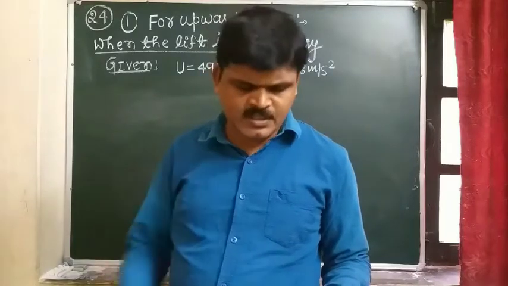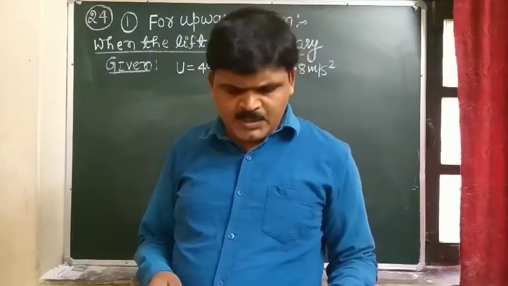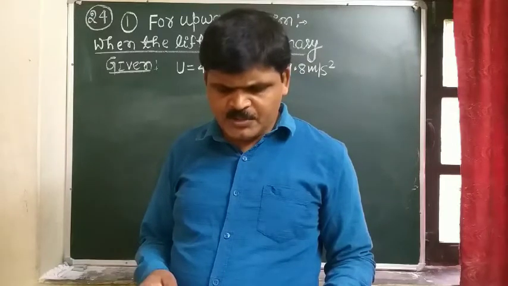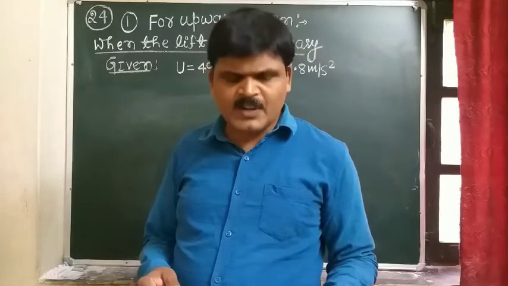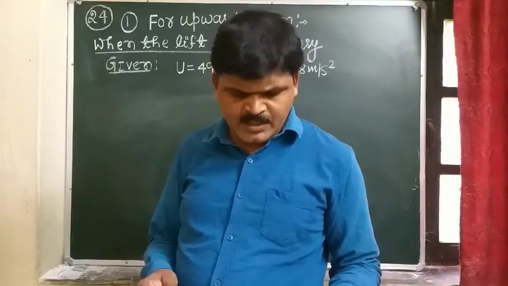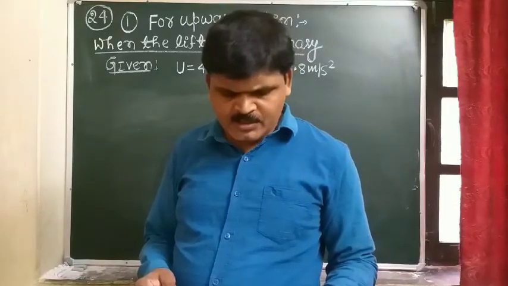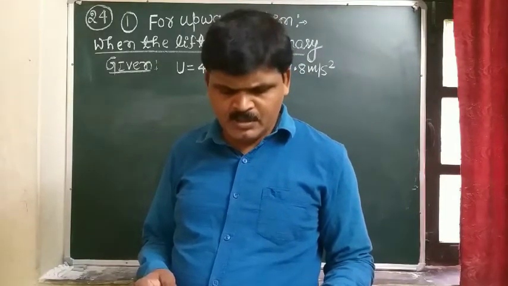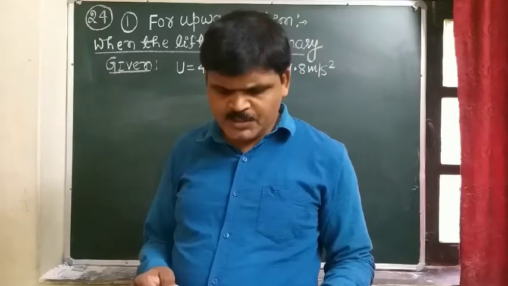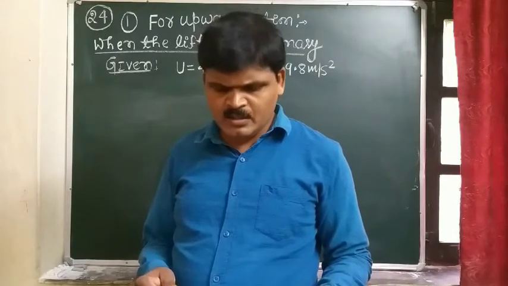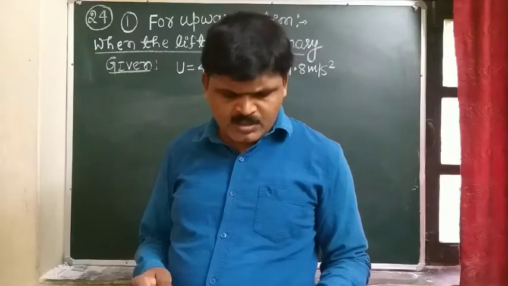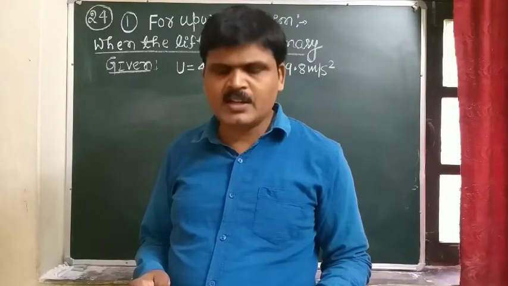This is the first condition. If the lift starts moving up with a uniform speed of 5 meter per second and the boy again throws the ball up with the maximum speed he can, how long does the ball take to return to his hand?